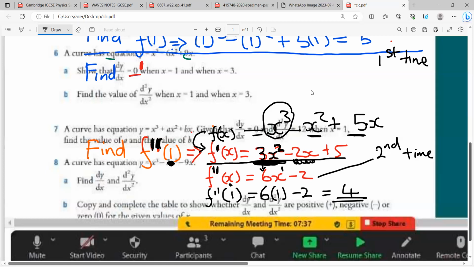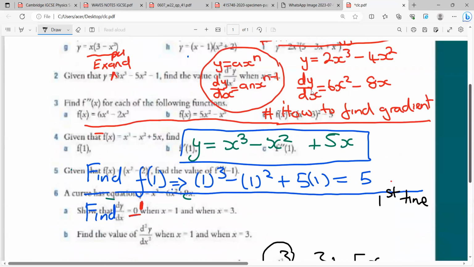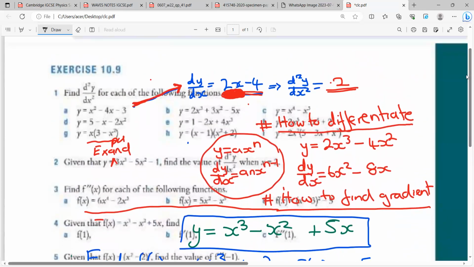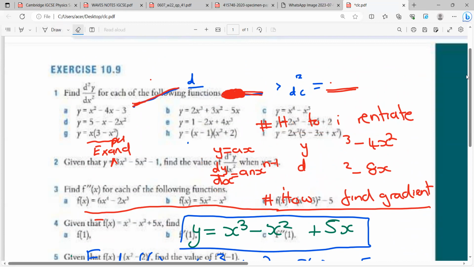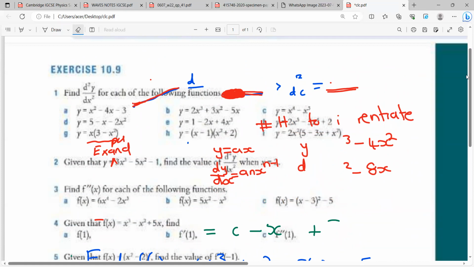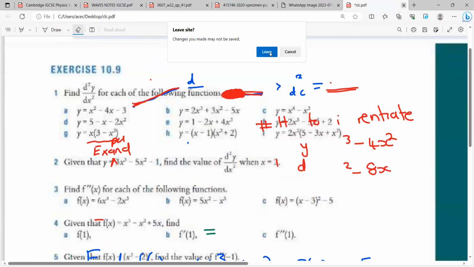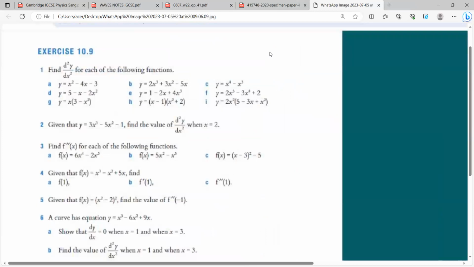All right, now let's look at the last and final part of differentiation according to your syllabus. We're done with the first one, the second one of just finding gradient. Now we need to know the essence of the second derivative. Why do we really need to differentiate a function twice? Whenever you want, let me quickly do this and reopen it.